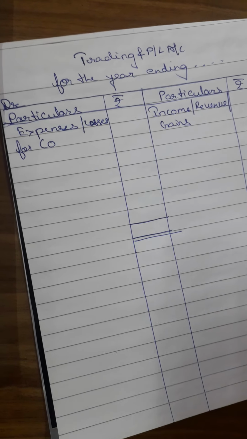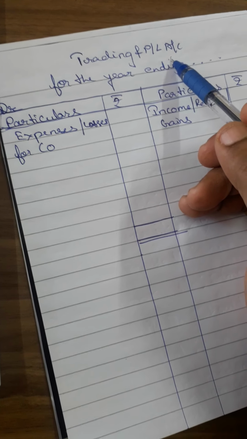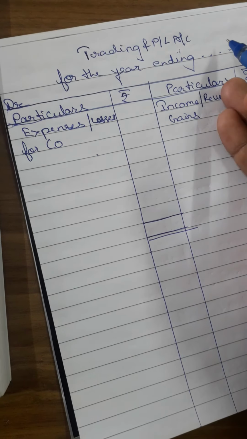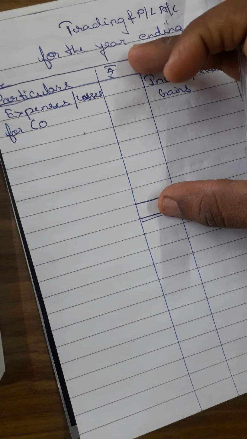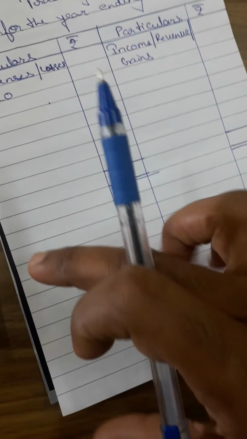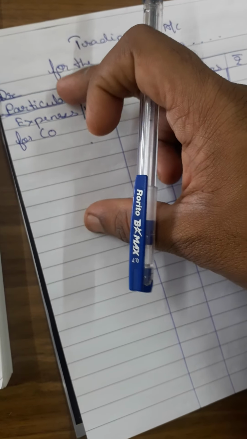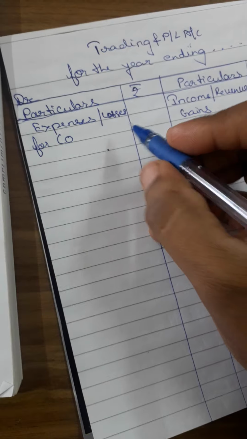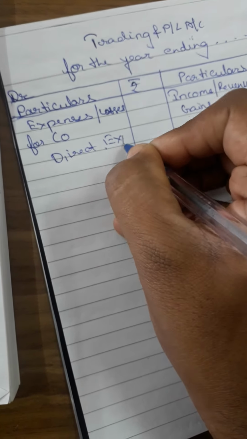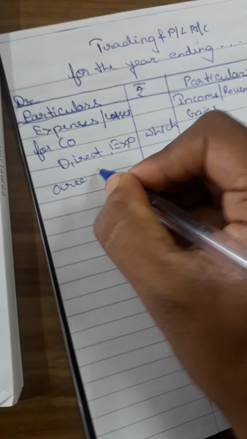Okay students, this is your basic part for your trading account and profit and loss account. What we are going to understand is what will come on the debit side and what will come on the credit side. This whole part will be the trading account, and this part will be the profit and loss account. Clear? In trading account, all direct expenses will appear, which are related to